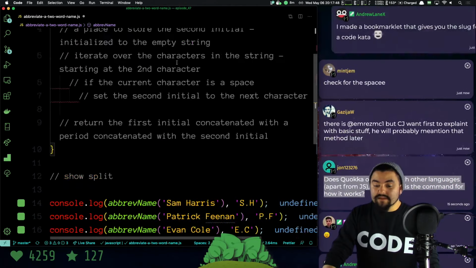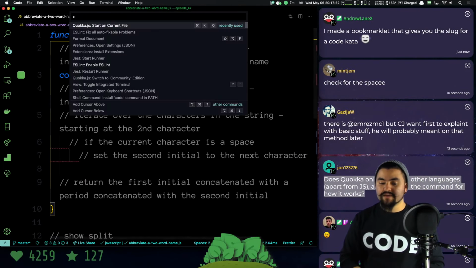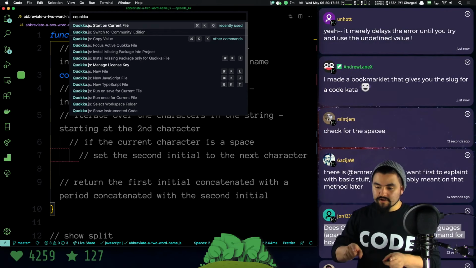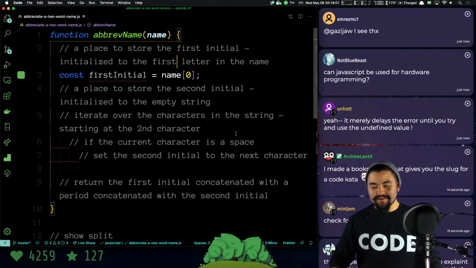Quokka, I believe, is only for JavaScript. And in VS Code, you can do Command-Shift-P and then search for Quokka, and then click Start on Current File, and that will start it up. Cool. Yeah, Unhot says it merely delays the error.